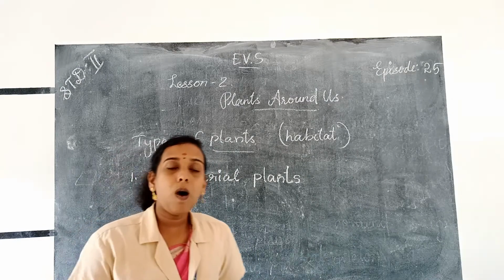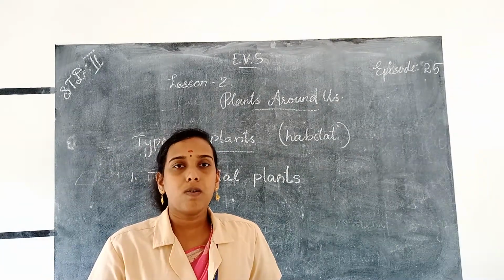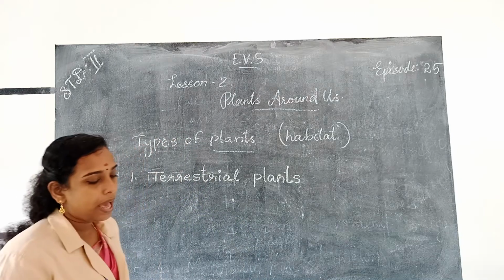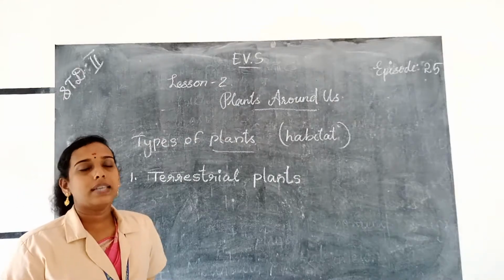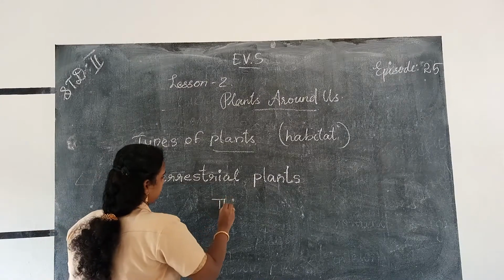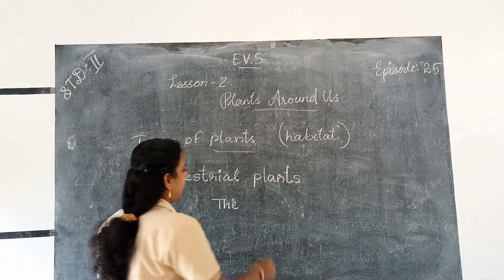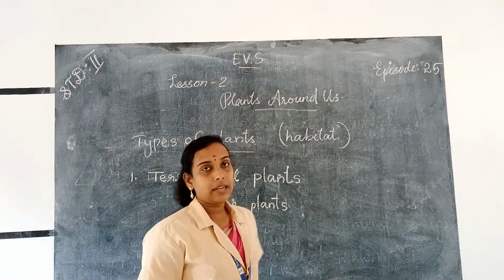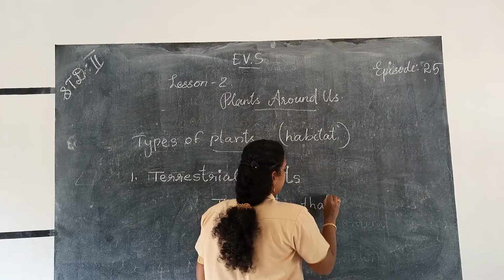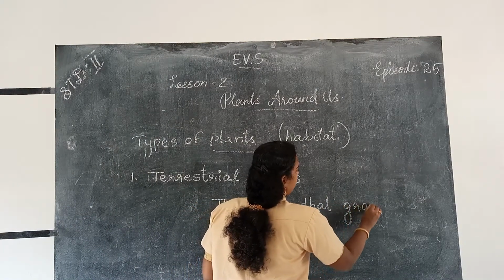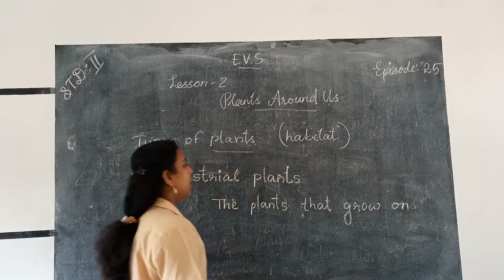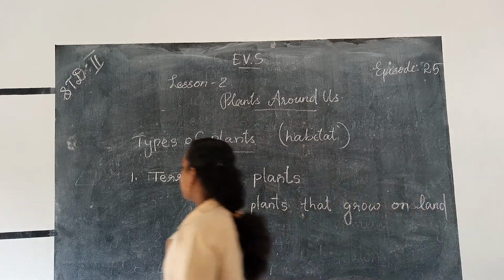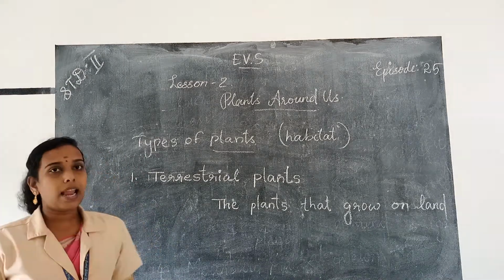The plants that grow on land are called the terrestrial plants, like mango tree, neem tree, etc. The plants that grow on land, T H A T, that grow, G R O W, grow on, O N, land, L A N D, are called the terrestrial plants.